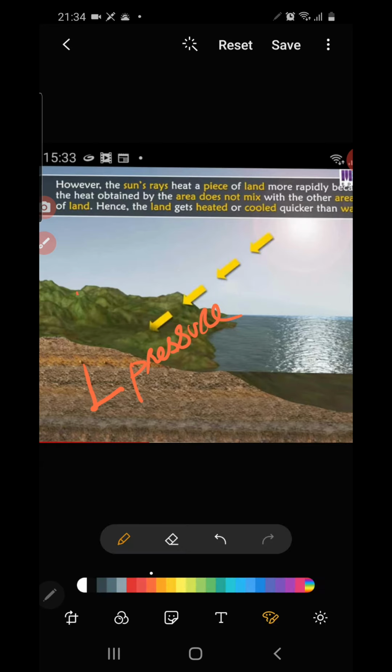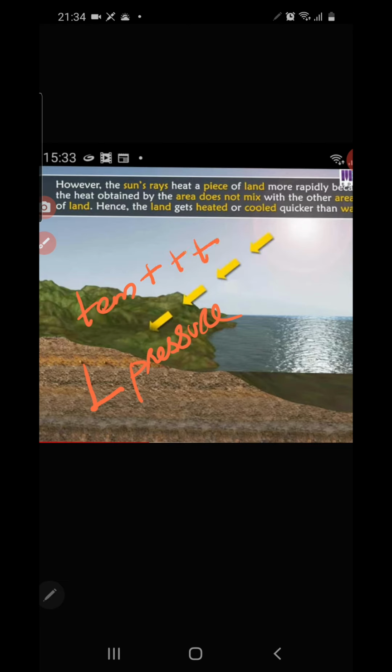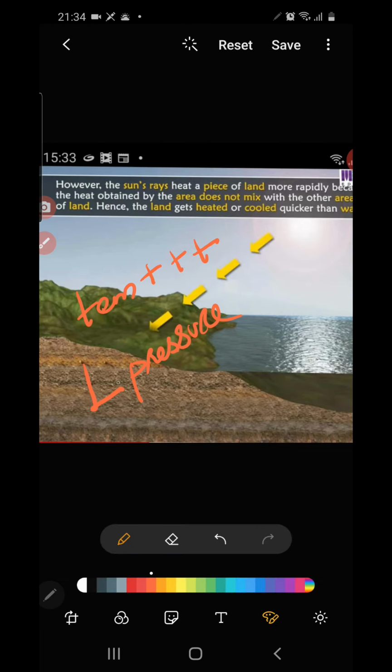When the temperature increases, low pressure forms in that place. Why does the temperature increase here? Because land absorbs the heat energy. Land gets heated very fast during the daytime and it becomes cool very fast during the night time. But comparatively, water gets heated slowly.